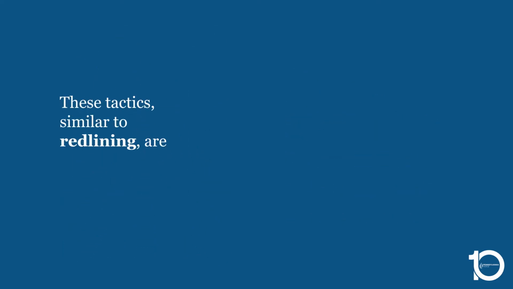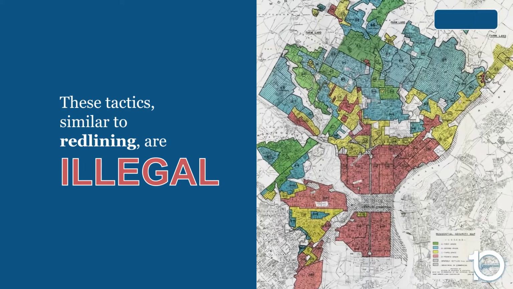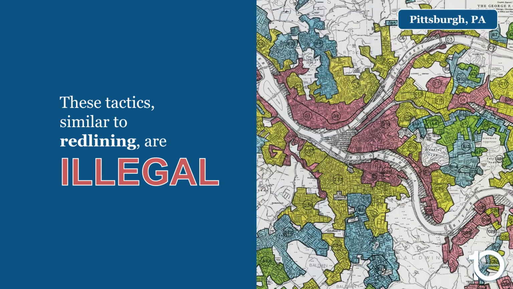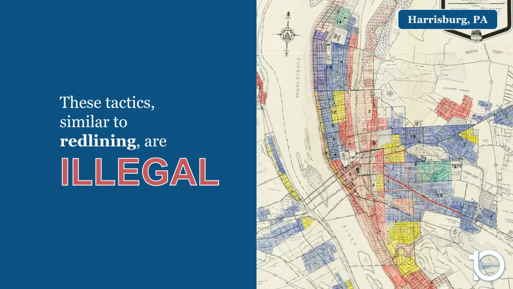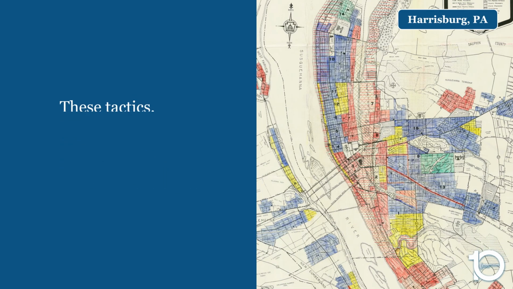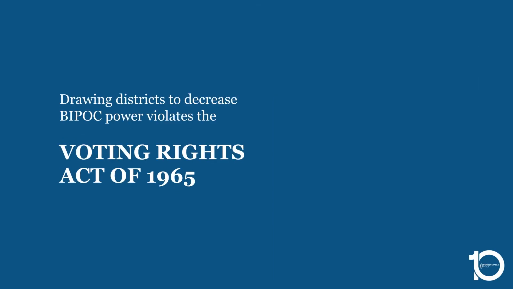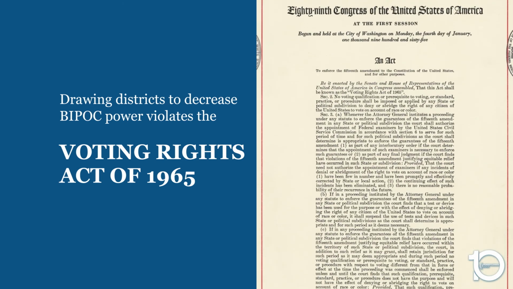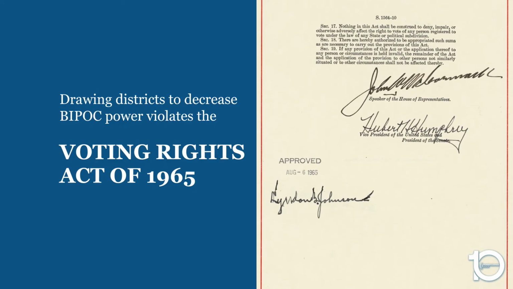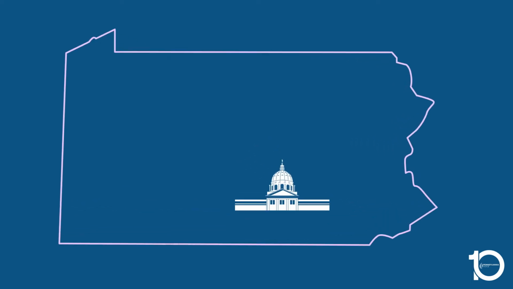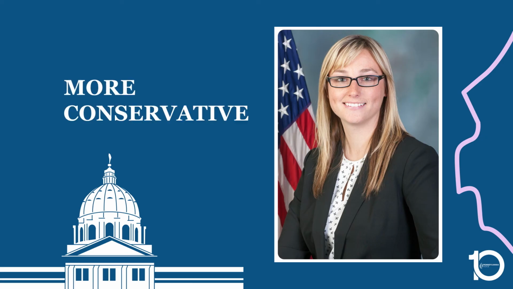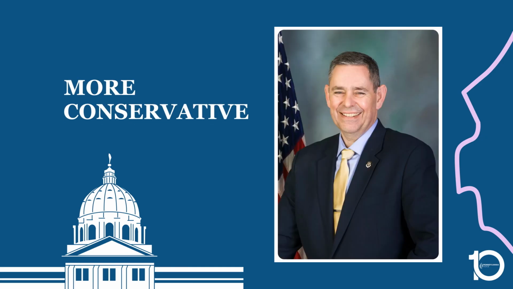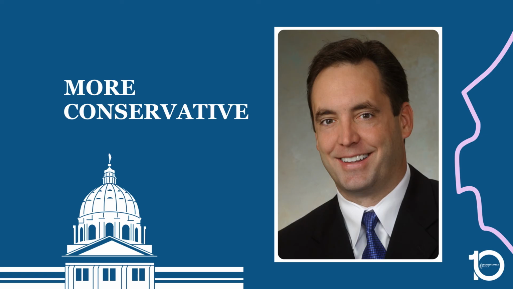These tactics, similar to federally sanctioned redlining policies, whose effects are prevalent today in housing and in the racial wealth gap, are illegal. Drawing districts to decrease the chance of Black, Indigenous, and people of color voters electing their candidates of choice violates the Voting Rights Act of 1965. Still, these tactics have been so rampant in Pennsylvania over the years that our legislature is far whiter and more conservative than our 24% Black, Latinx, and Asian American population.